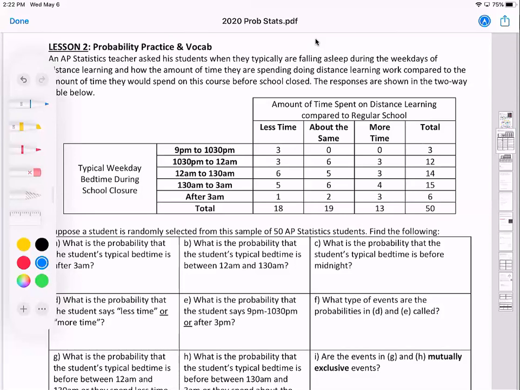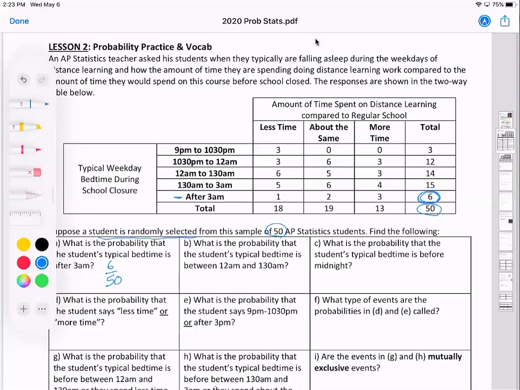Okay, so suppose we select a student randomly from this sample. There are 50 AP Stats students who took the survey. Find the following. Letter A. What is the probability that the student's bedtime is after 3 a.m.? So we need the total number of students who fall asleep after 3 a.m. So here's the 3 a.m. And it looks like there are 6 students who fall asleep after 3 a.m. So our probability would be 6 out of 50.